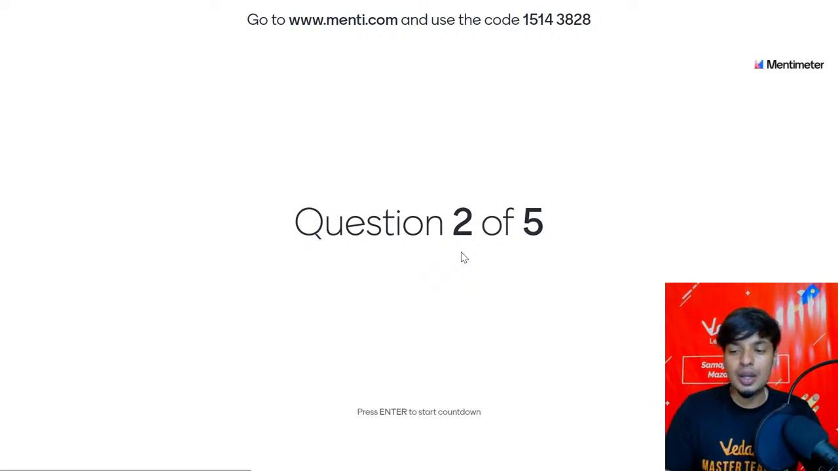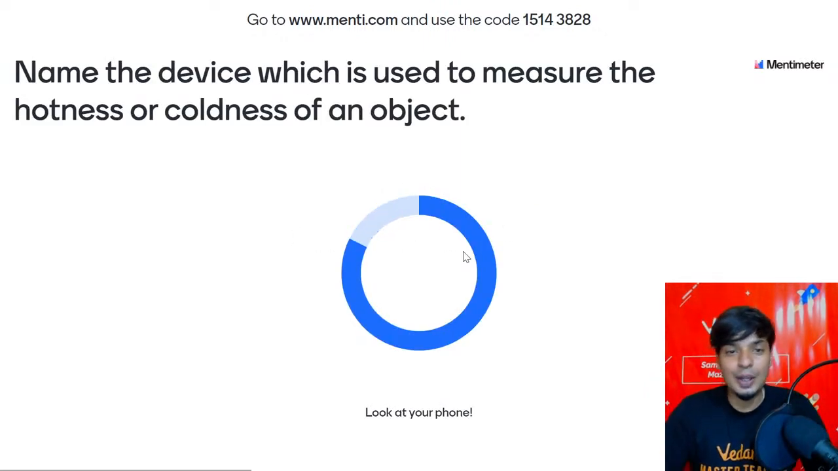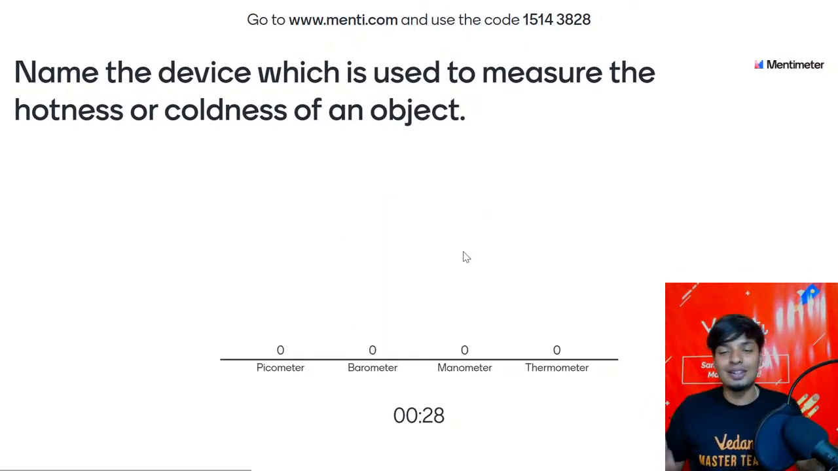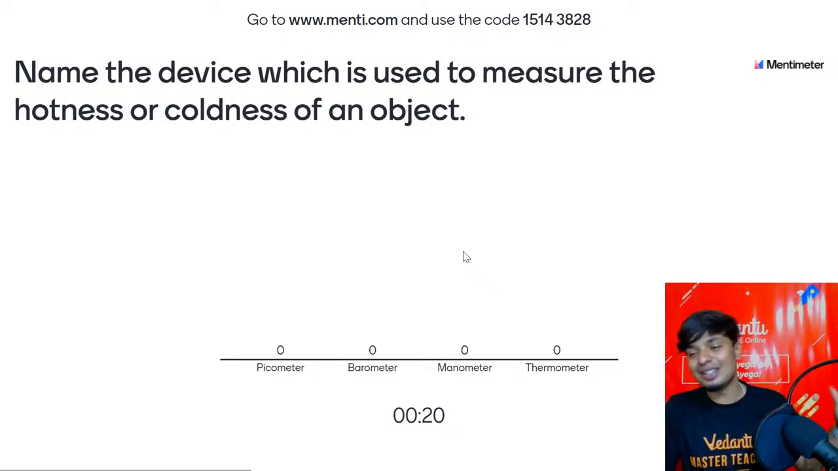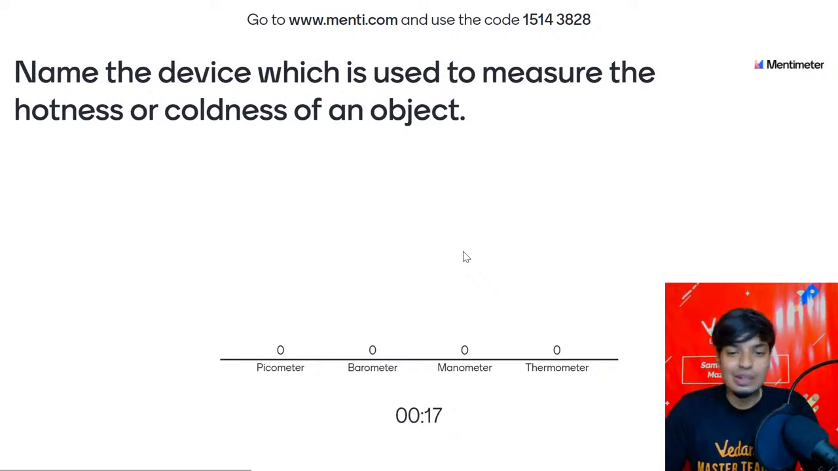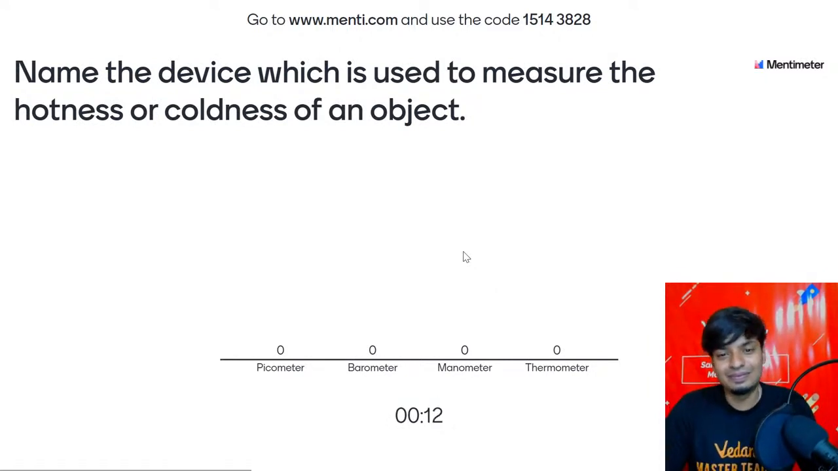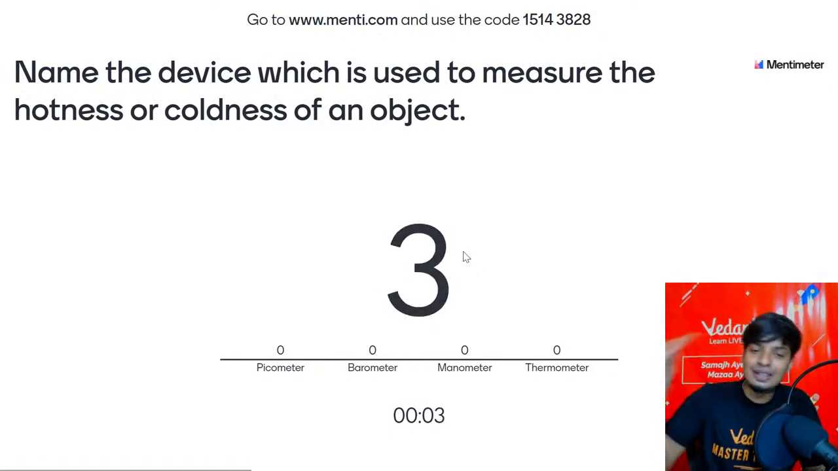Second question. Are you guys ready? In 3, 2, 1. Let's check it out. Answer fast to get more points. The question is, name the device which is used to measure the hotness or coldness of an object. Picometer, barometer, manometer, thermometer. What is the right one? So easy questions, no? You guys are so smart. You know, questions have to be this level for all of you. 10 more seconds. Come on, quickly. Let's see if Puffy can beat Thomas, and all of you can go up one more step.